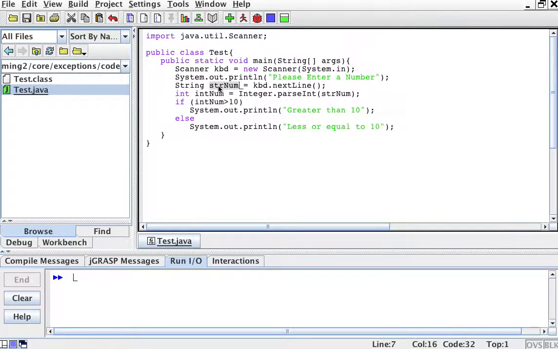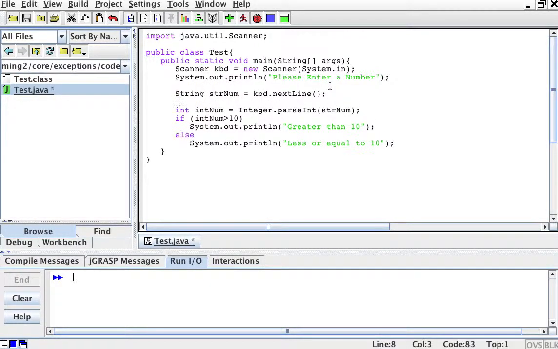Then I'm going to create a string num, which is going to be whatever the person inserted, right? And that's going to be read as a string because it's nextLine. What I'm going to do next is try to turn that string into a number by using Integer.parseInt. I'm going to try to make this into an int and put it in there. And then I'm going to check if it's greater than 10, then I'll print greater than 10. If it's less or equal, I will print less or equal to 10.